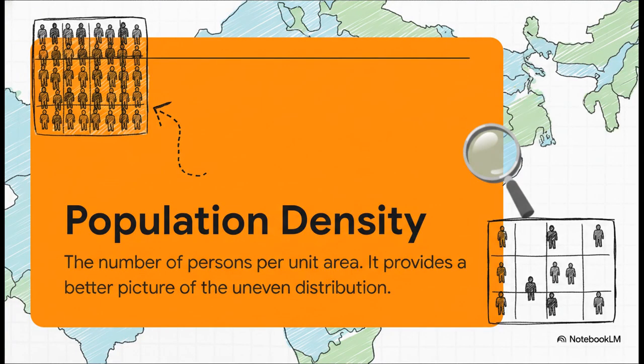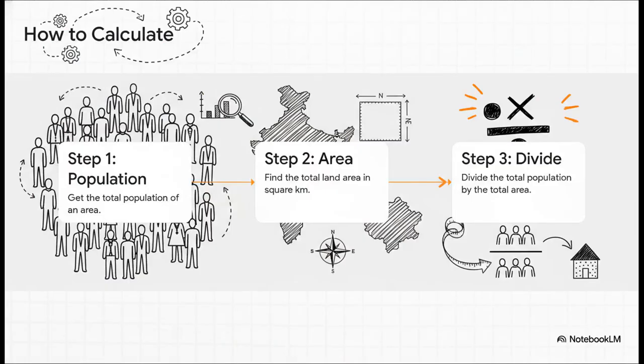So what is population density? Don't worry, it's a very simple idea. It is simply the number of people living in one unit of area. We usually measure this for every square kilometer. So instead of just looking at the total number of people, density tells us how crowded or how spacious a place really is.